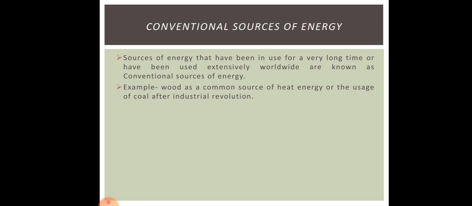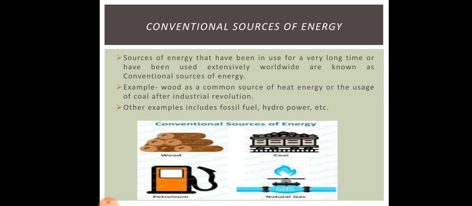An example is wood. Wood is a common source of heat energy, and coal has been used since the industrial revolution. So from early ages, people have been using wood and coal as sources of energy, so they are considered conventional sources of energy. Other examples include fossil fuel, hydropower, etc. This picture shows the various conventional sources of energy. Conventional means those that have been used since a very long time.